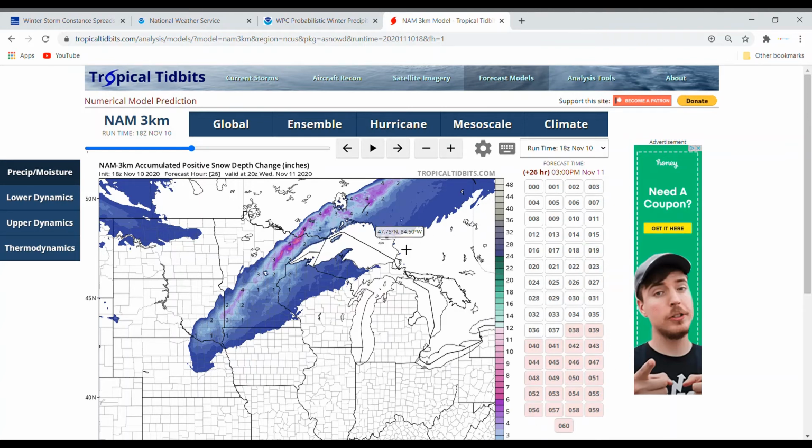So in this area here, if you live in parts of southeastern Minnesota, north central Wisconsin, parts of the UP of Michigan, and into Ontario, just be aware that there could be some trees and branches falling down on wires, causing power outages.